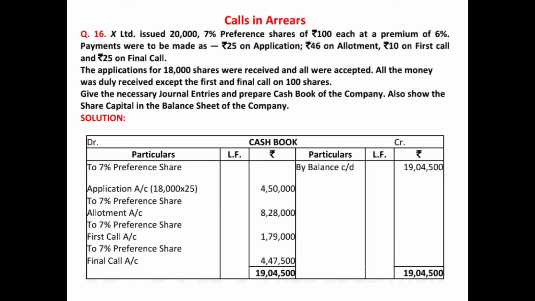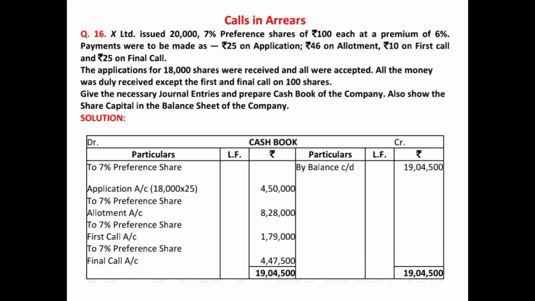So as we know, in the case of cash book also, whatever decreases the cash balance will be shown on the credit side, and whatever increases the cash or bank balance will be shown on the debit side. So with this application received, we will show the received amount on the debit side as 7% preference share. This is the rule, you have to mention the rate also.